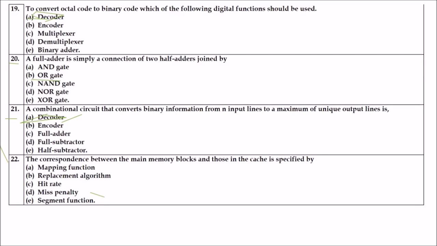Next, the correspondence between the main memory blocks and those in the cache is specified by what? The answer is mapping function. We go with the mapping function because the correspondence between the main memory blocks and those in the cache is specified by the mapping function. This is because the basic characteristic of cache memory is fast access time, so very little or no time would be wasted when searching for words in the cache.